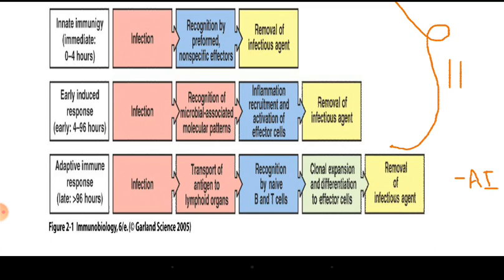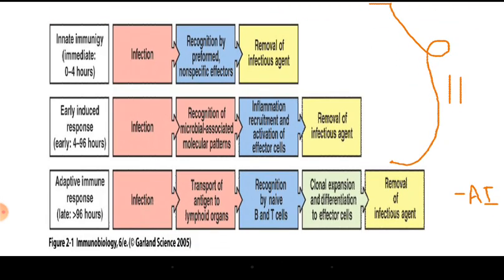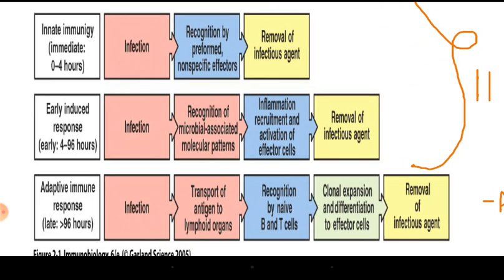Then in the next 4 to 96 hours there will be infection. Here one specific difference is in the second level of innate immunity. There will be microbial associated molecular patterns. You can see the light reddish pinkish color in the image, which shows the specific immunity, where the specific antigen patterns of the microbes are recognized.